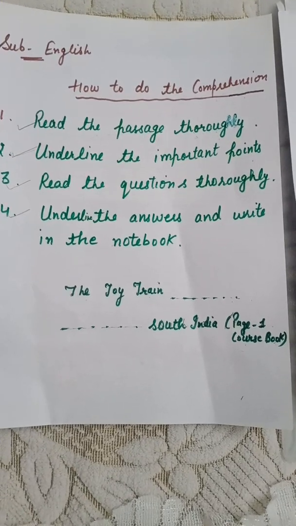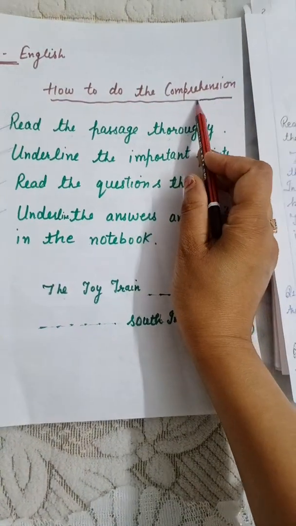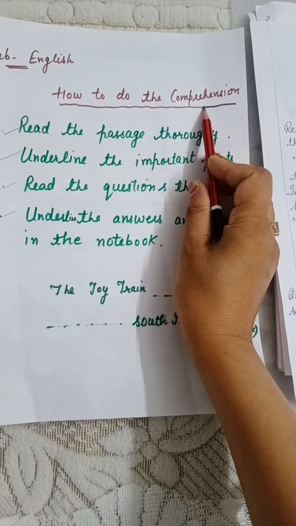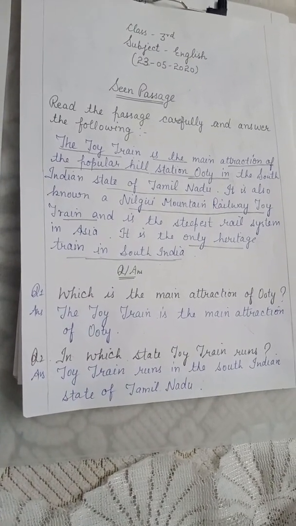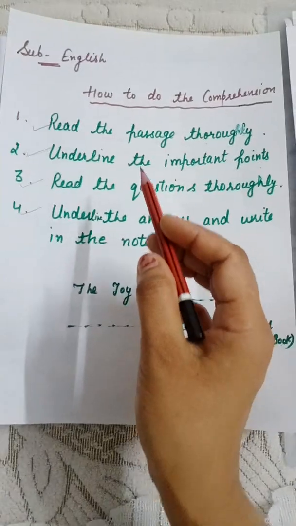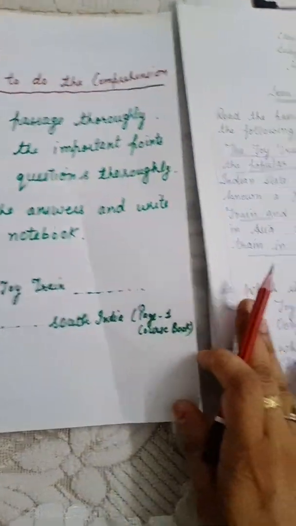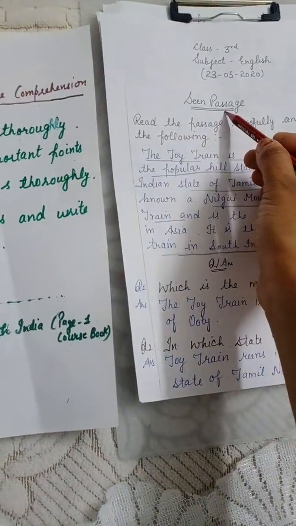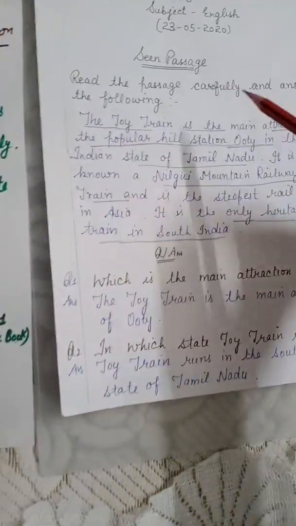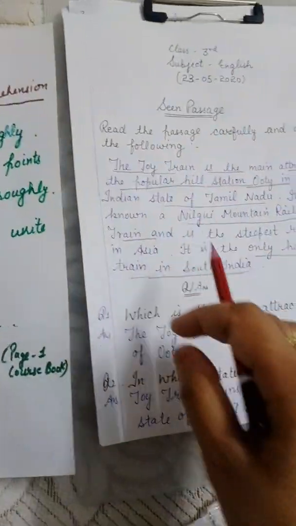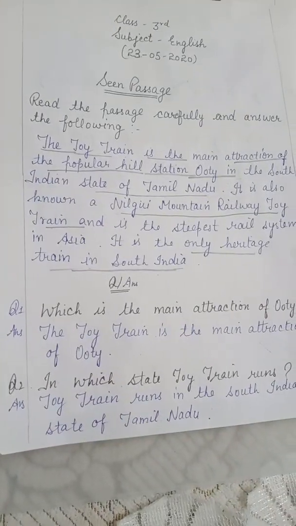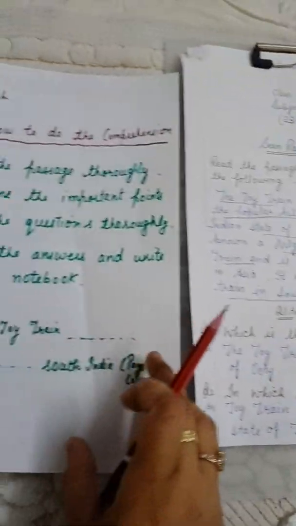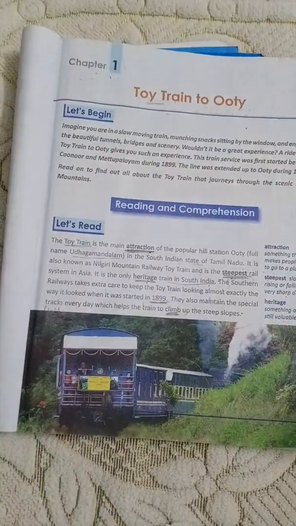As we have discussed in our previous video about the concept of comprehension, how to attempt a comprehension. In this video also we are going to learn how to attempt a seen comprehension. The points are the same, but first of all, what is the meaning of seen comprehension? Seen means that we have already seen this comprehension in our notebook or in our book. Here we have this comprehension in our English book.